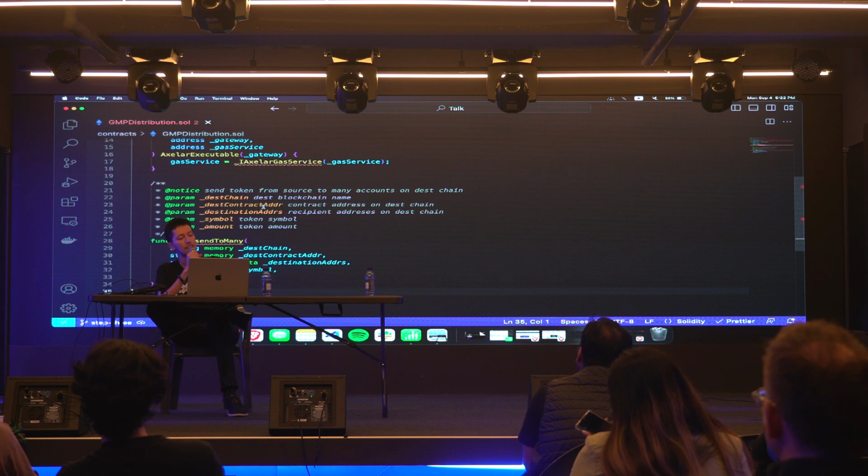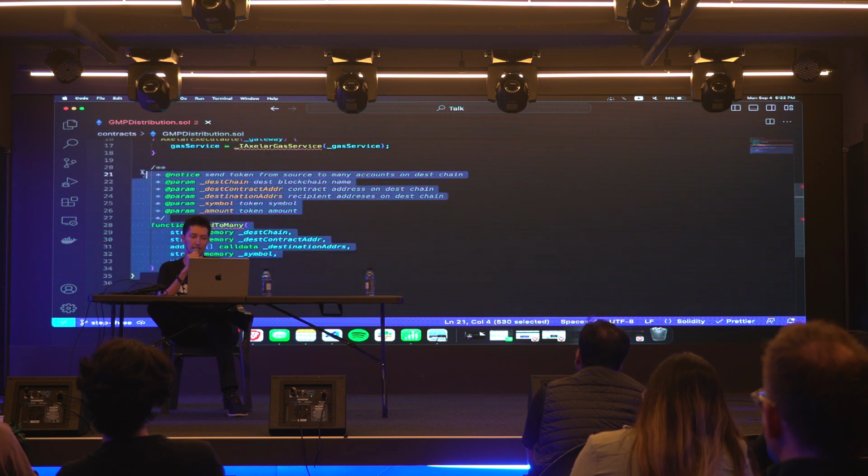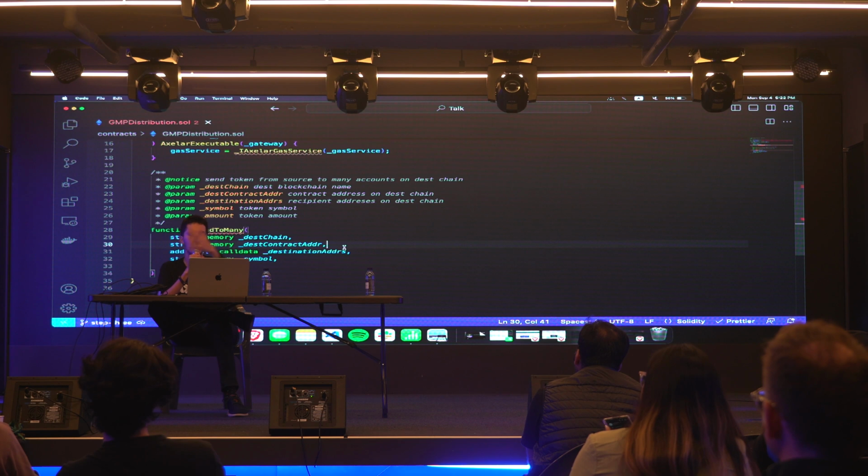Next, we have the send to many function. This is the function which we're actually going to be using to trigger our interchain transaction. It takes 5 parameters. The first one is the destination chain. This is going to be Polygon. That's where we're going towards. The destination contract address. This is going to be this whole contract, which will be deployed both on Avalanche and on Polygon, because we're going to need to receive and handle some functionality on our destination chain.